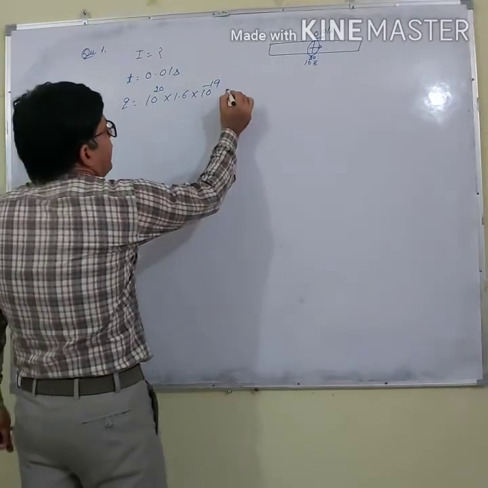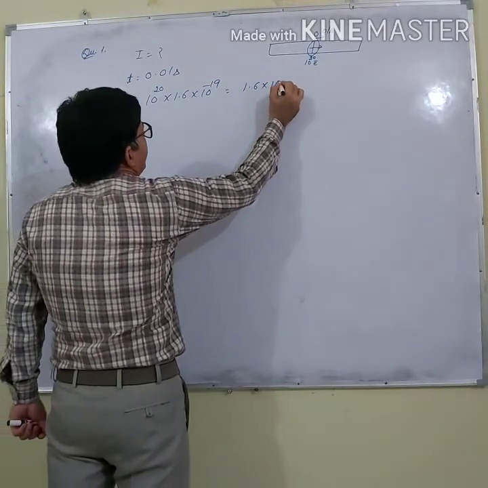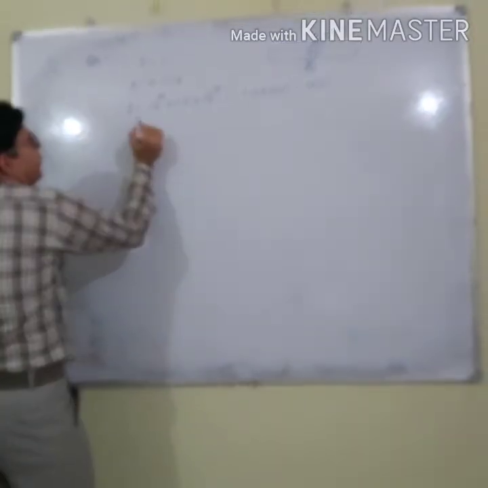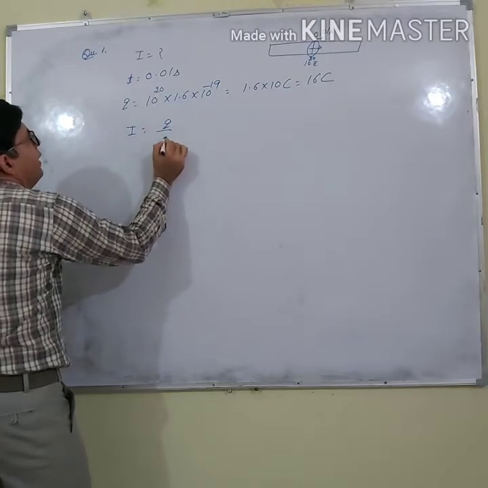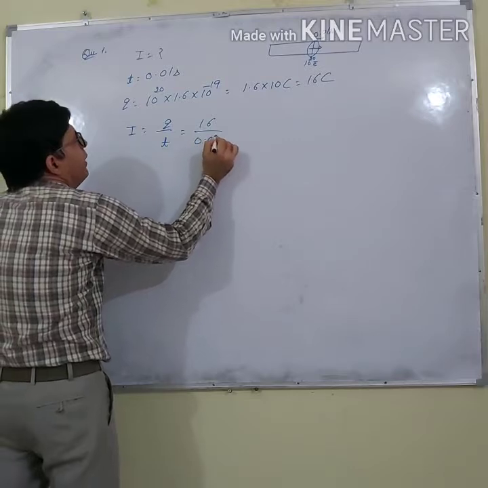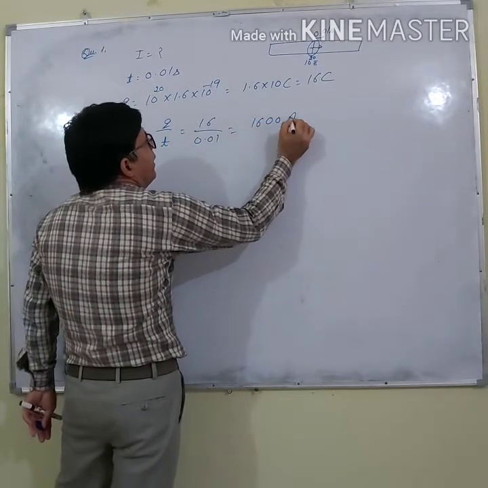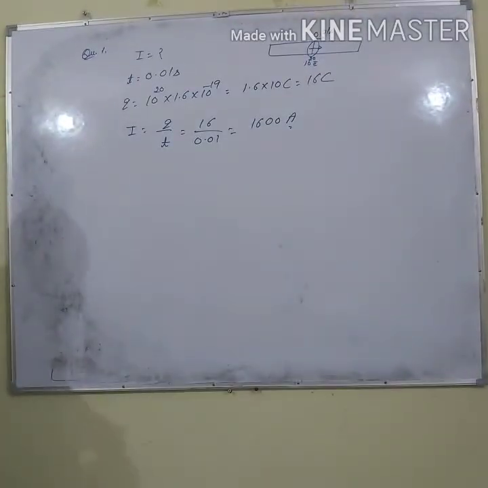So this will be 1.6 multiplied by 10, that is 16 coulomb. So how much will be the current? I is Q by T. It is 16 divided by 0.01. So this will be 1600 ampere of current flowing through this conductor.